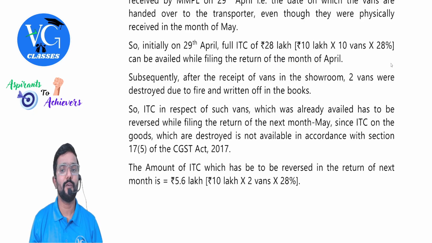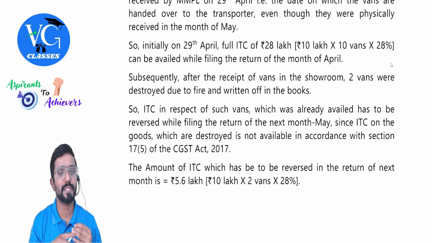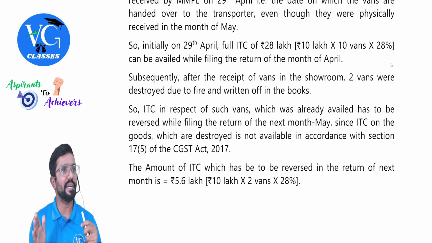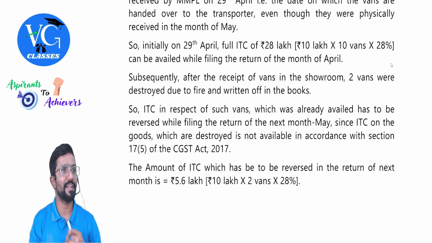Subsequently, after the receipt of vans in the showroom, 2 vans were destroyed due to fire and written off in the books. So, ITC in respect of such vans, which was already availed, has to be reversed while filing the return of the next month, May, since ITC on the goods which are destroyed is not available in accordance with section 17(5) of CGST Act 2017. So, simple. In April month return, you will claim ITC on all 10 vans, whereas in May month return, you have to reverse for 2 vans.